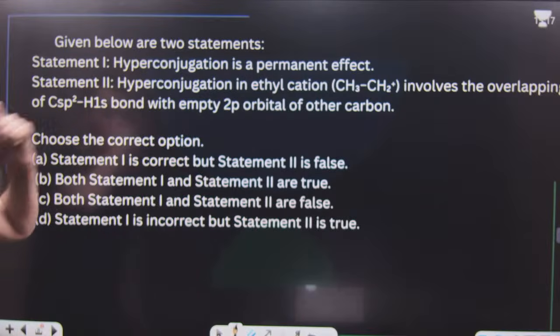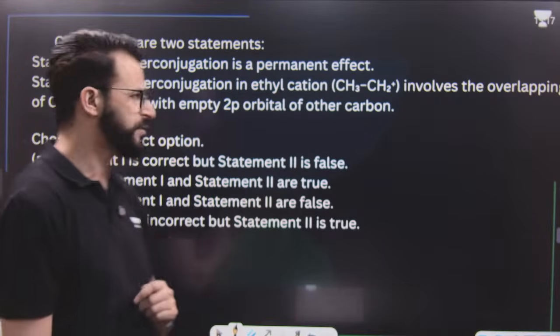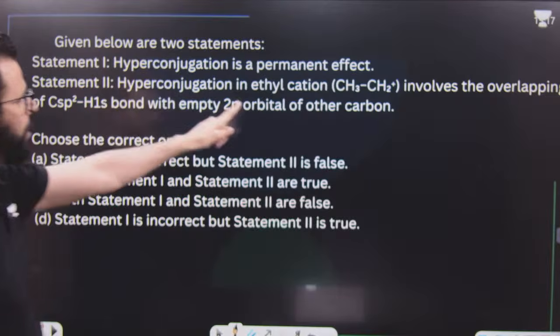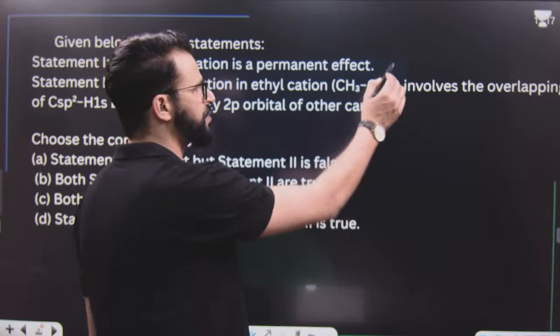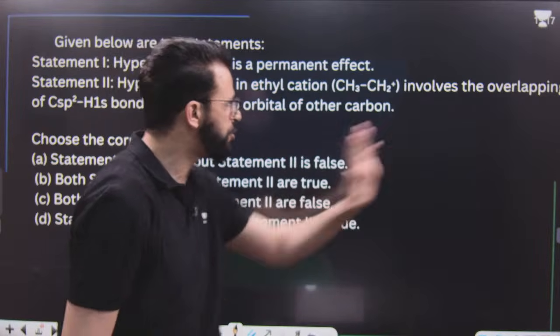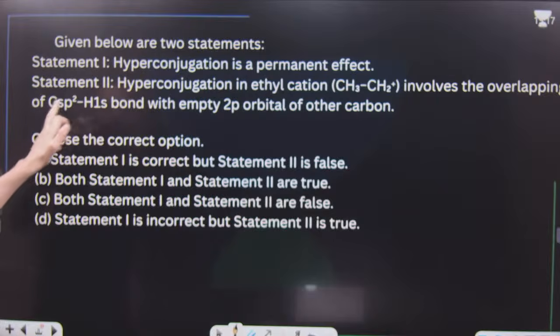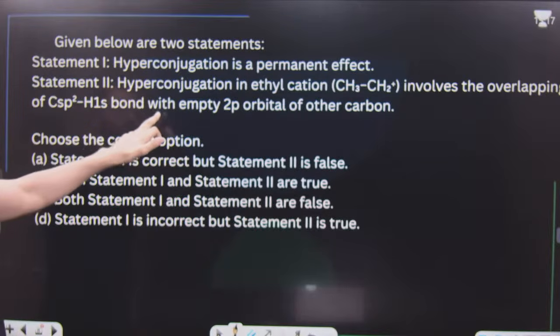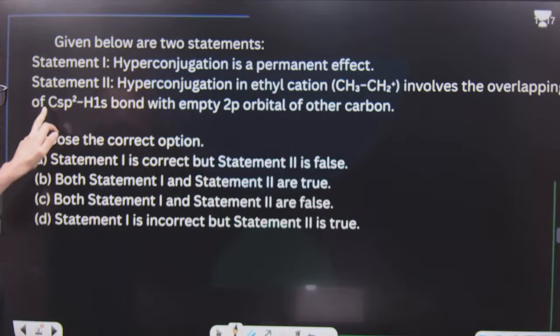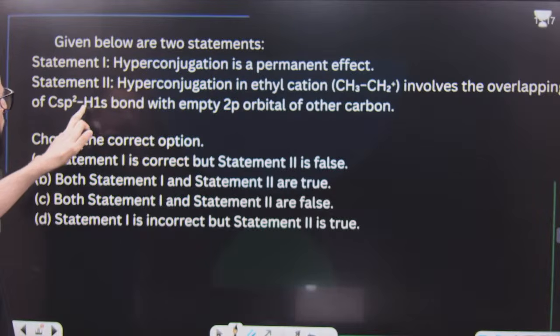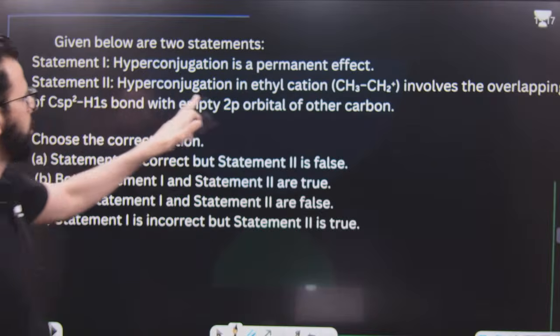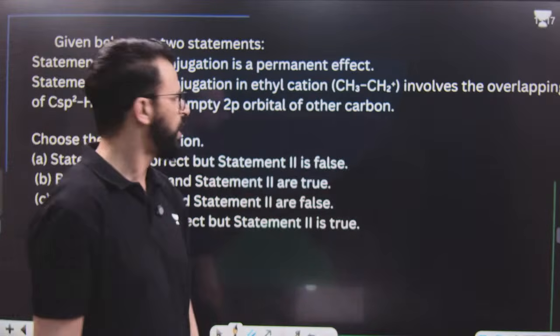Statement 1 says, hyperconjugation is a permanent effect. Second, hyperconjugation in ethyl carbocation, that means CH3CH2 positive, involves overlapping of the carbon-hydrogen sigma bond, where that carbon is sp2 hybridized orbital and hydrogen is 1s orbital, with the empty 2p orbital of the other carbon.